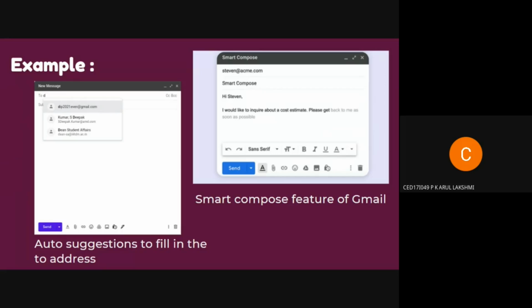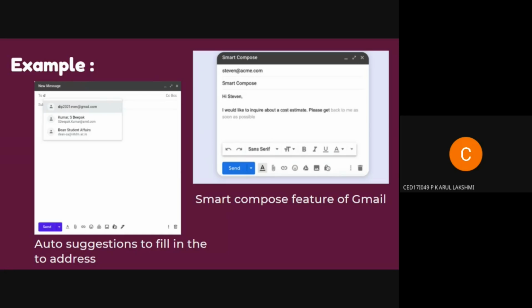Okay. So let us look at one more example of how we can make it seem to reduce the complexity, not exactly reduce it. I'll explain how. Here we have an example of creating an email.